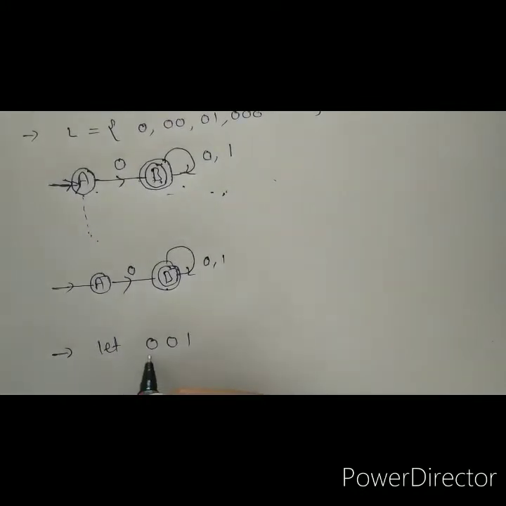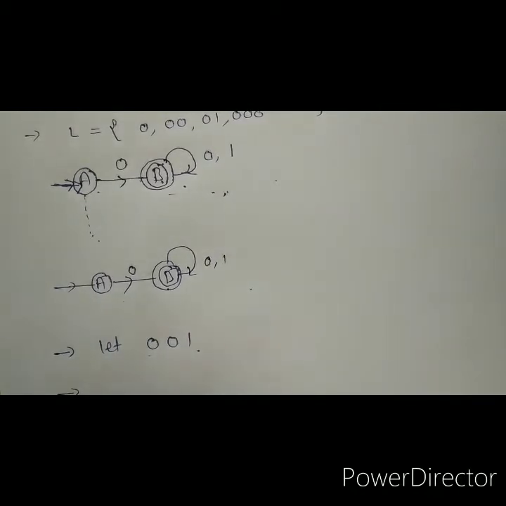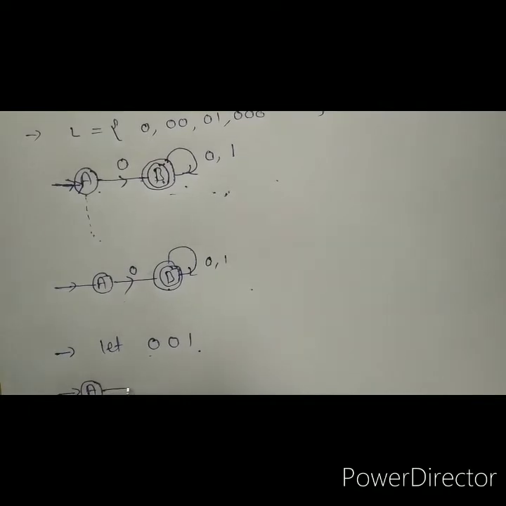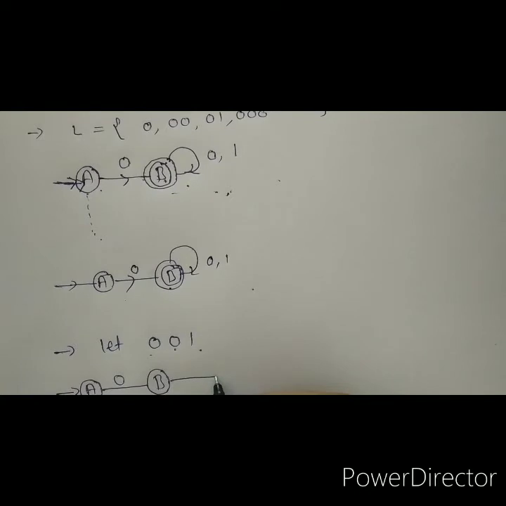So let's pass this string through this NFA. We check our starting state. As usual, we start with our starting state A. Let's check this string. It starts with 0, right? With 0 input, it goes to B. What is our next input? Our next input is 0. It goes to B again, to B itself. What is the next input?